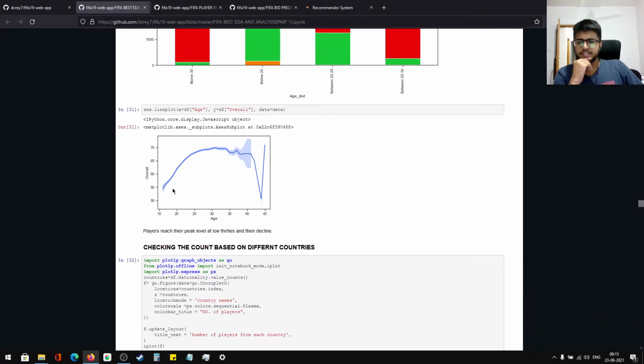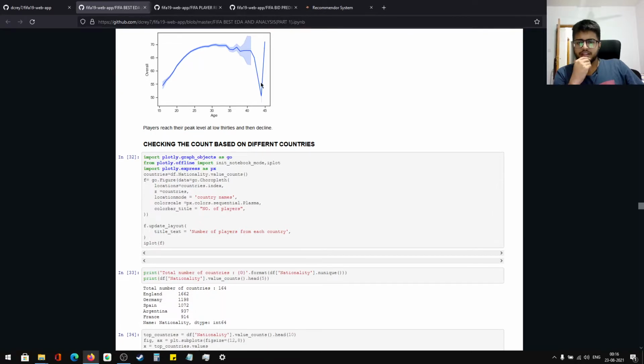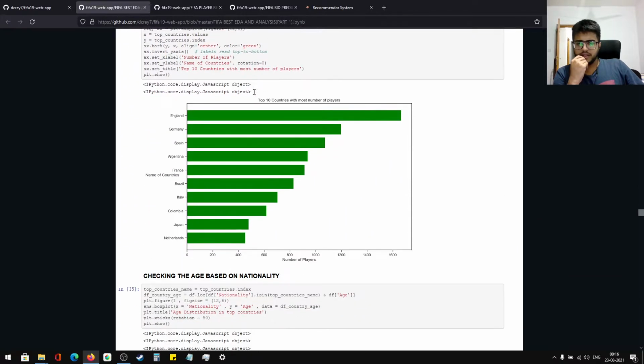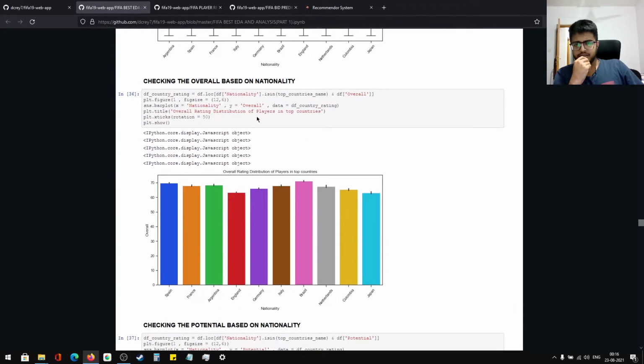So here you can see the overall and the age relationship. As the age increases, they reach a good overall status, and then after a particular age, they all just start to decline more and more. So that's kind of insightful. And then there is age. Now, it's all about the country-wise distribution, like how many players there are in each country.